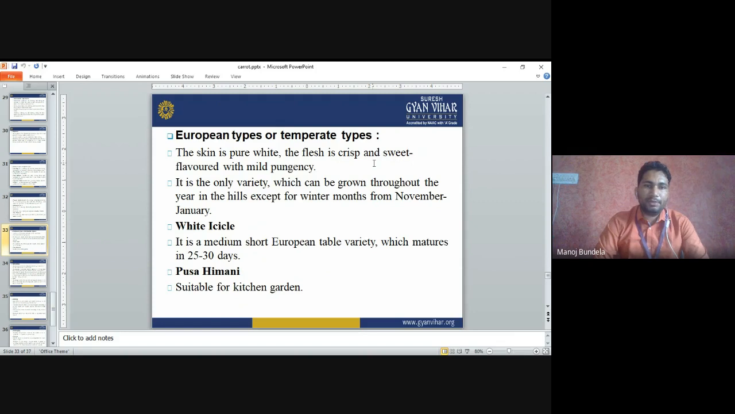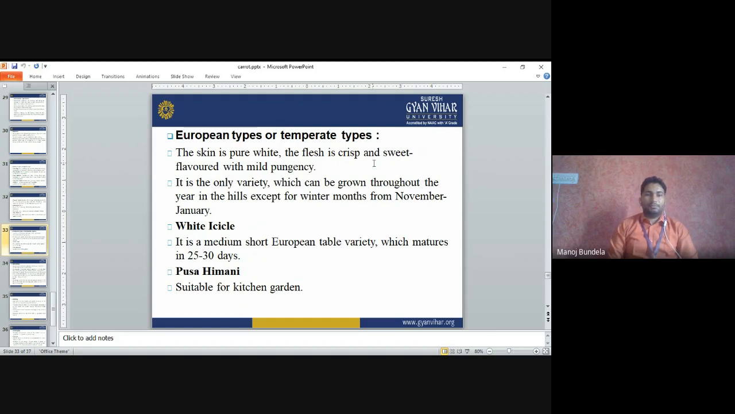European type or temperate type of varieties. The skin is pure white and the flesh is crispy and sweet flavored with mild pungency. It is the only variety which can be grown throughout the year in the hills except for the winter months from November to January. So European type varieties are grown throughout the year.